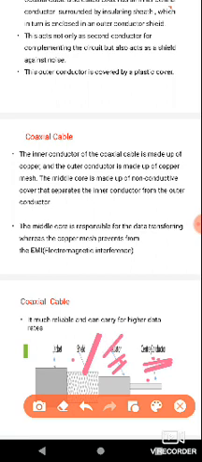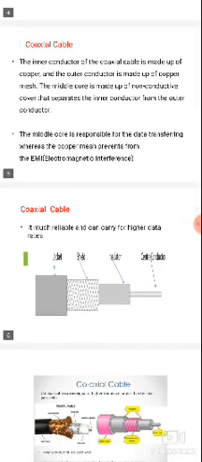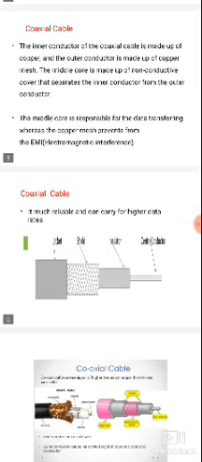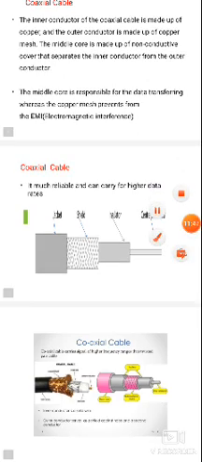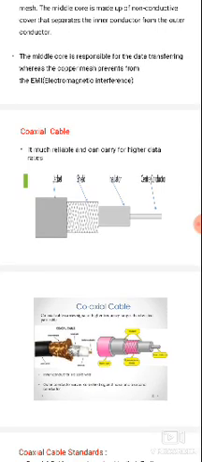The middle core is responsible for data transferring, whereas the copper mesh prevents electromagnetic interference. So the coaxial cable is much more reliable, and it can carry higher data rates.